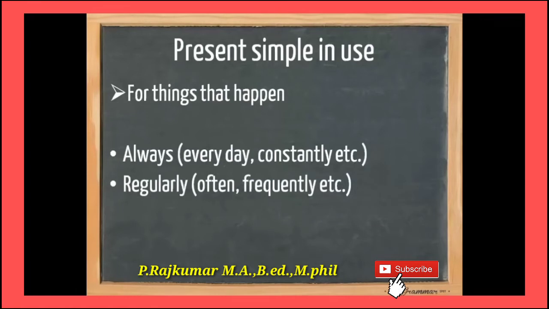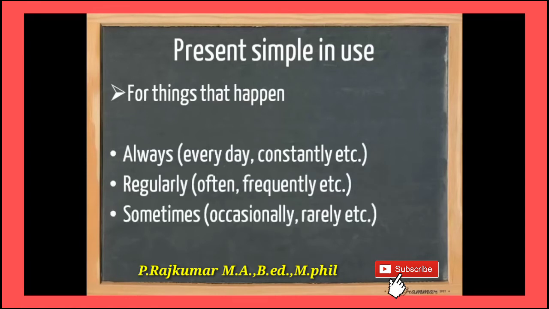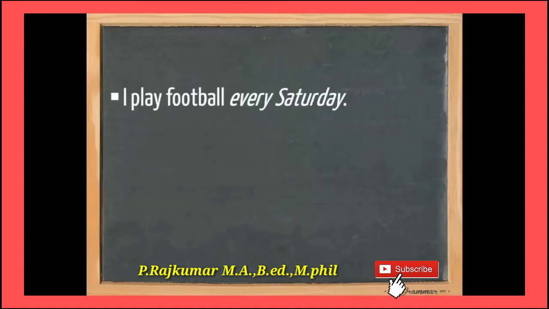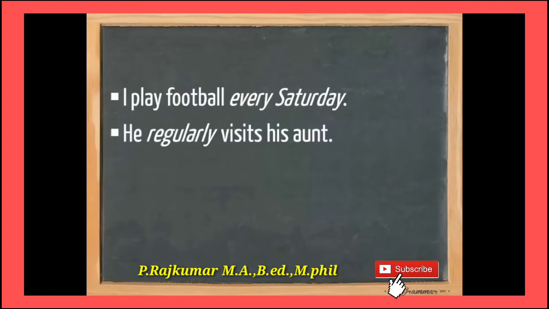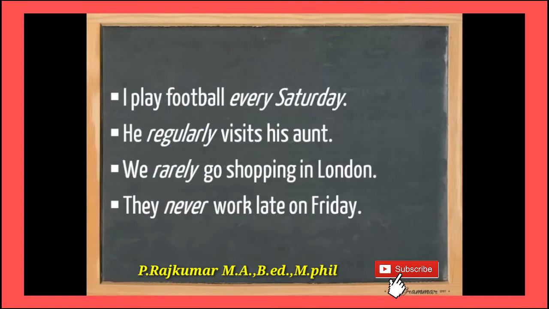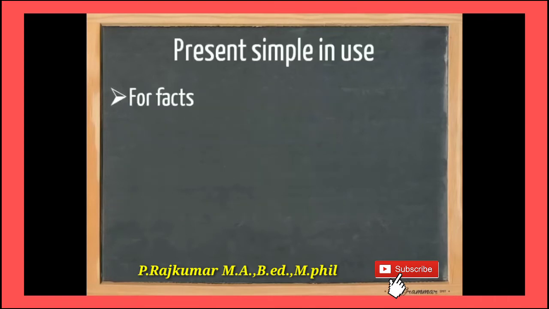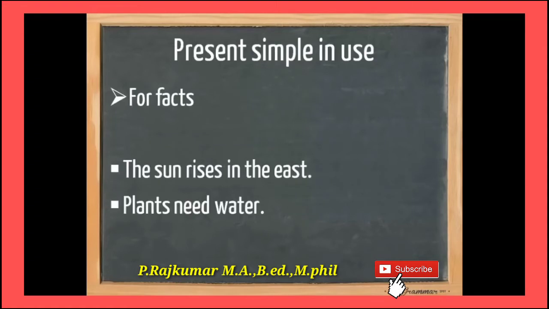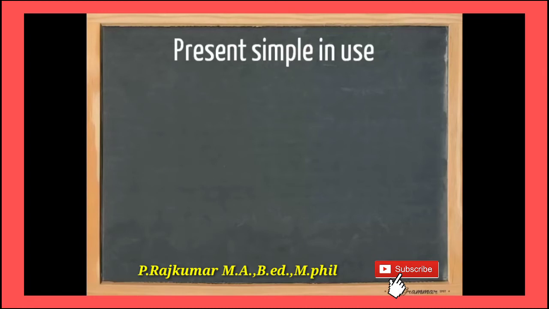Okay, for the he, she, it pronoun you have to use it for things that happen always, every day, constantly, regularly, often, frequently, sometimes, occasionally, rarely, never. For these words: I play football every Saturday. He regularly visits his aunt. We rarely go shopping in London. They never work late on Friday.